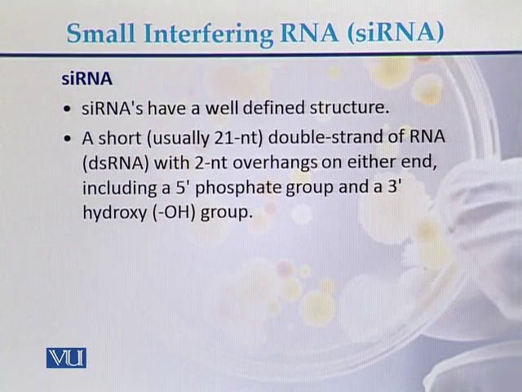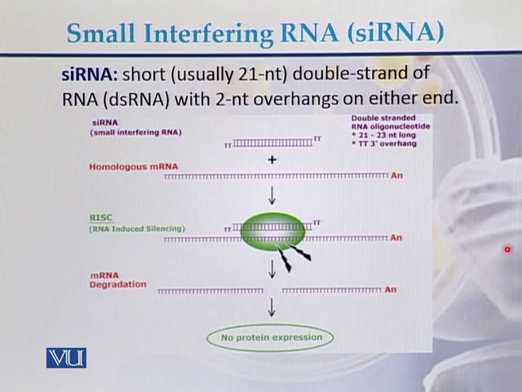siRNA have a well-defined structure: a short 21 nucleotide double-stranded RNA with two nucleotides overhang on both ends of the RNA molecule, including the 5-phosphate group and the 3-hydroxyl group. So this is the structure of a typical siRNA. Here we can see a short, usually 21 nucleotide double-stranded RNA molecule with two nucleotide overhangs. It is approximately 21 nucleotides long, and two nucleotides on both ends are overhanging.